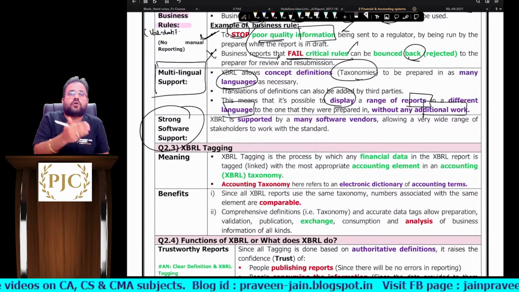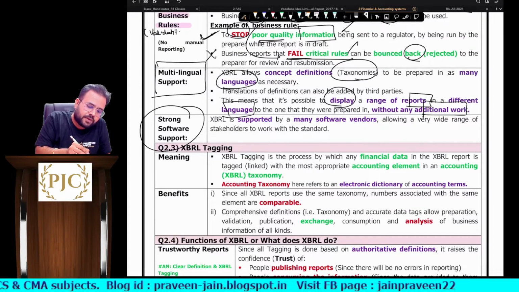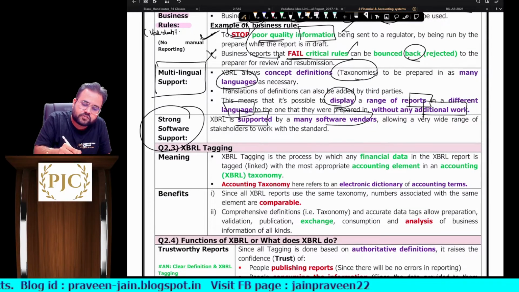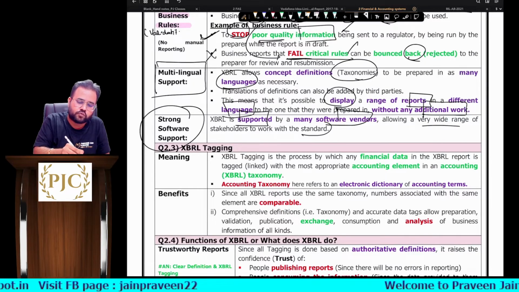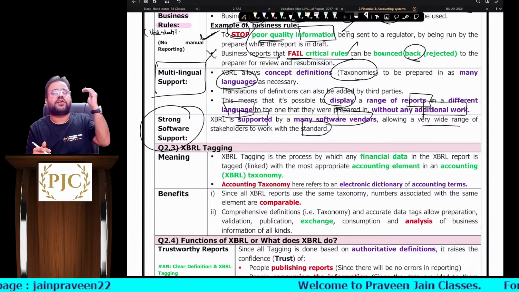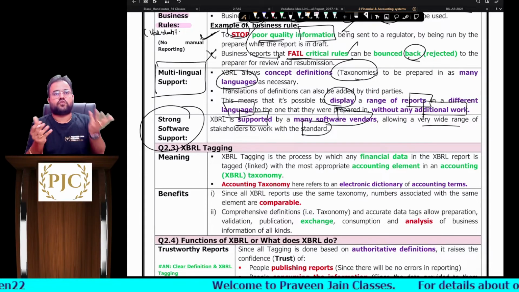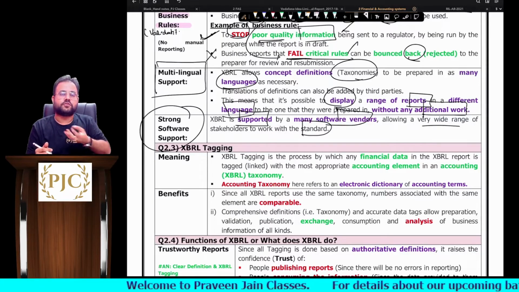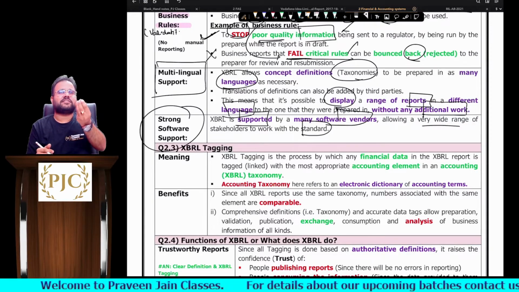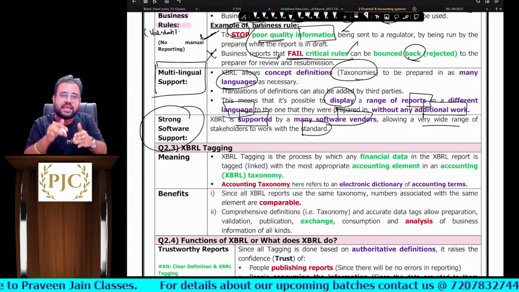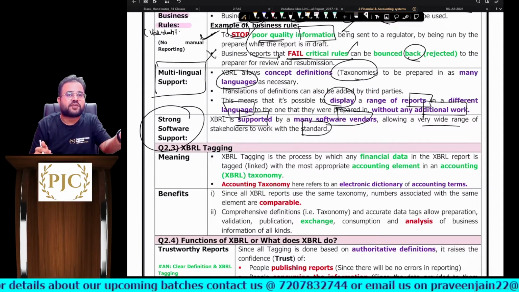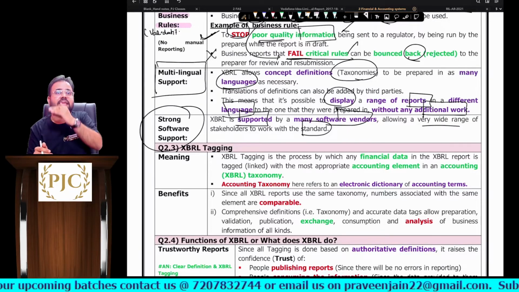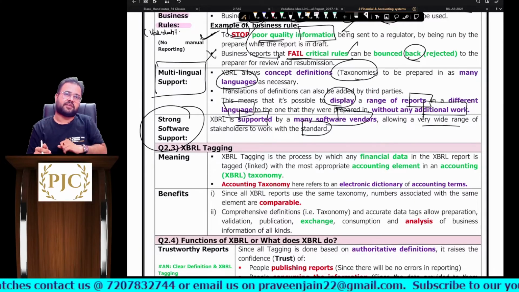Strong vendor support, or strong software support, sir. XBRL is supported by various software vendors, allowing a very wide range of stakeholders to work with the standards, sir. When too many people are working with this, obviously it is good for you. You can get solutions from many. Say, simple: if too many faculties are teaching EIS, it is good for a student, sir. Why? If not from this faculty, he can understand from another faculty. If not from that faculty, he can understand from another faculty.